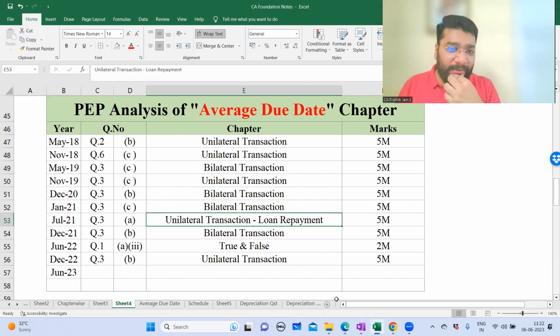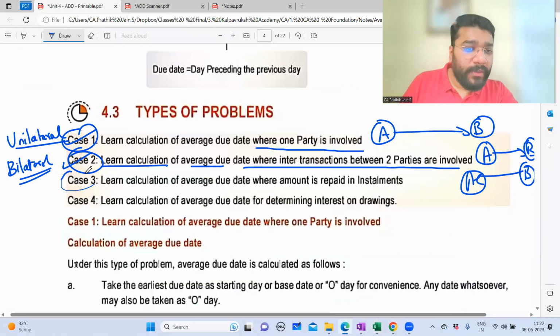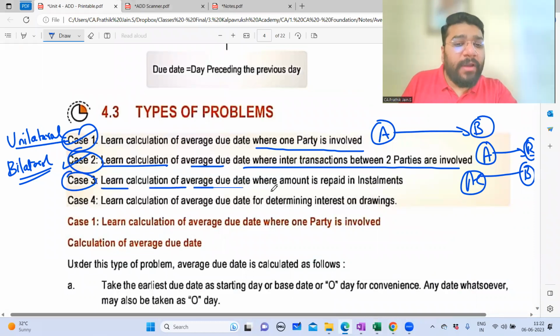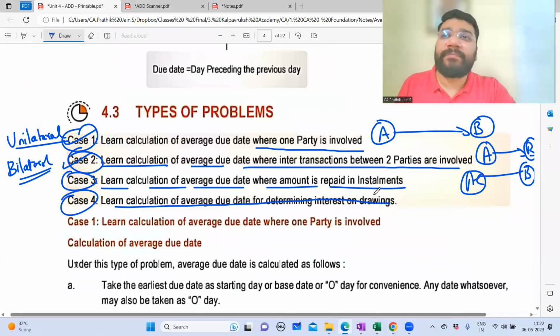In July 21, unilateral transaction of loan repayment, what they asked is basically another scenario. Case 3. Learn the calculation of average due date where the amount is repaid in installments. From case 3, only once has a question been asked. And case 4, so far, there is no question that has been asked. So 1, 2, 3 are the important questions,